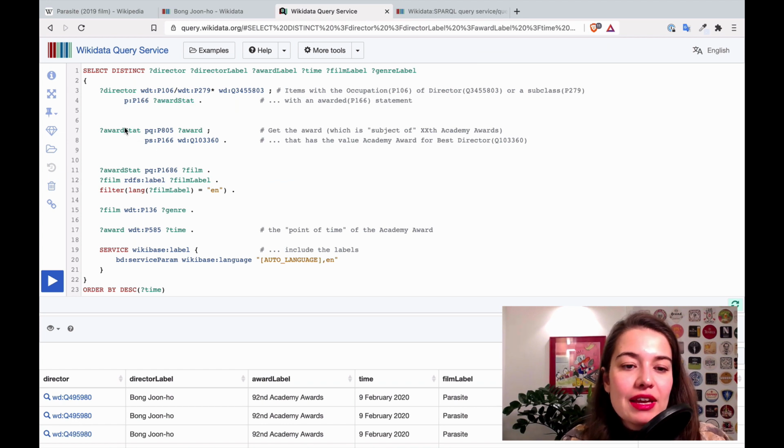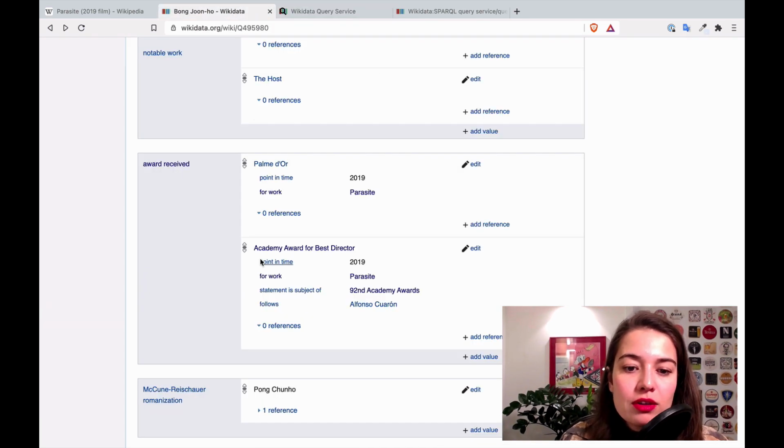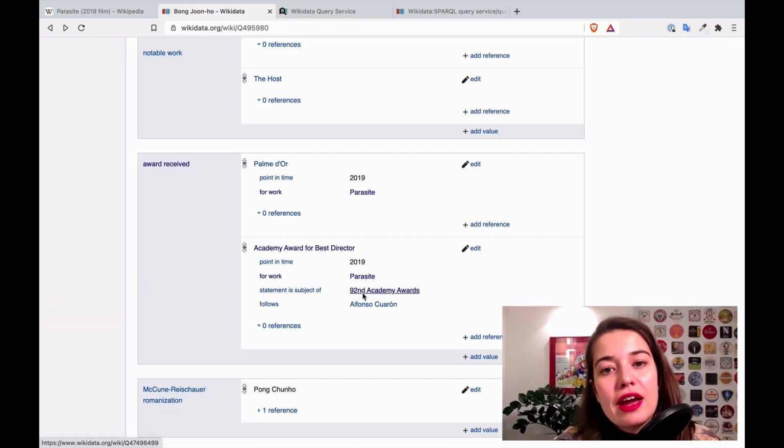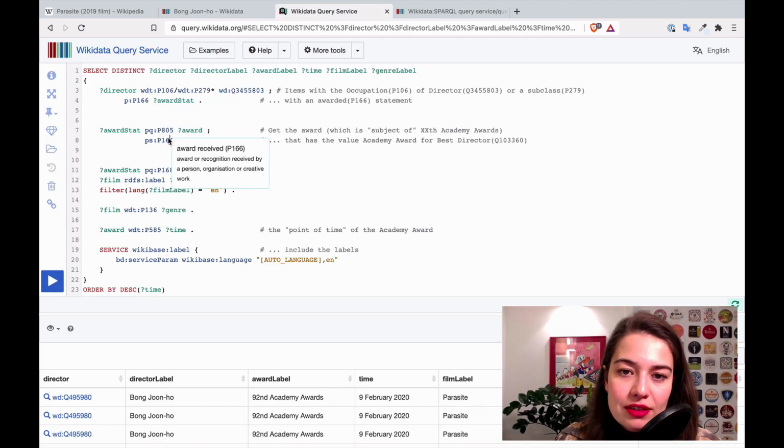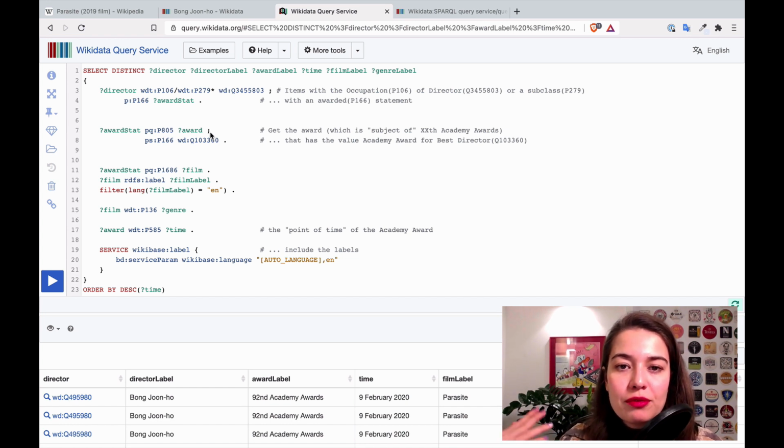And what I'm saying is, in award stat, I want to get statement is subject of and put it in the award variable. So statement is subject of 92nd Academy Award. So this is the information that I have inside award. And moreover, I want to add an extra filter on top of this.